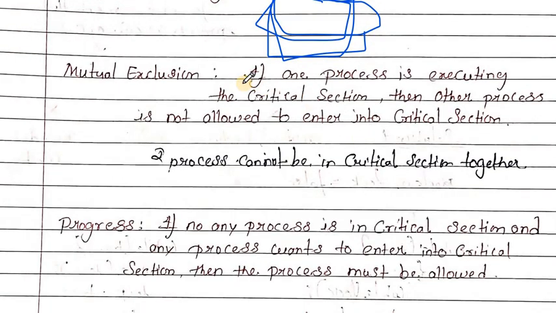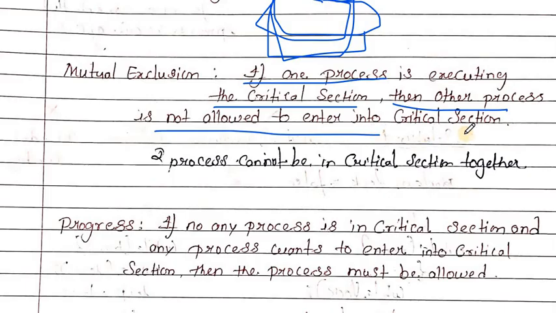By the definition, if one process is executing the critical section, then another process is not allowed to enter into the critical section. Two processes can't be in the critical section together.